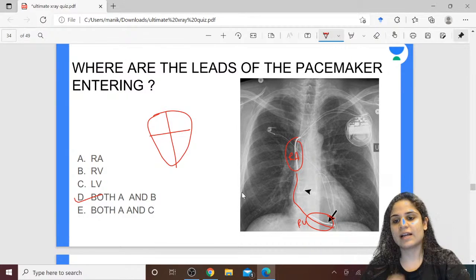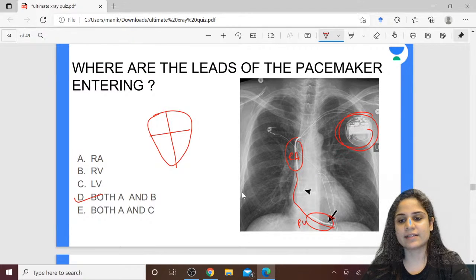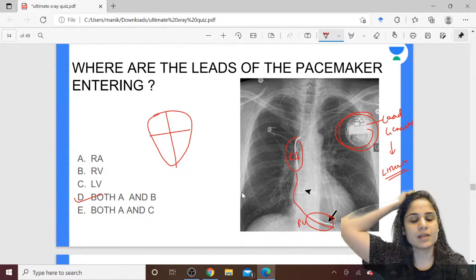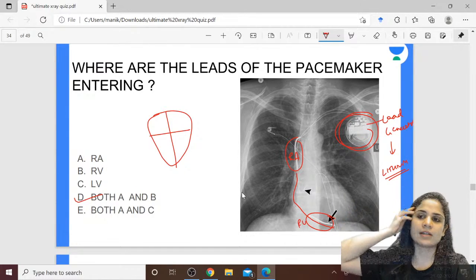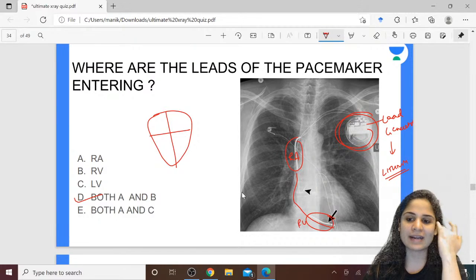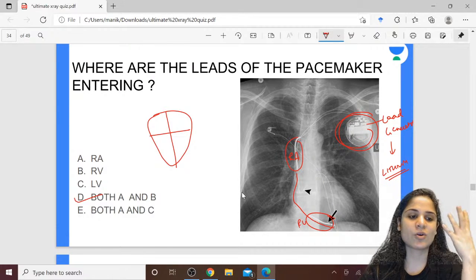Alright. So, and this is the lead generator. This is called the lead generator. That is the main box or the body of the pacemaker. Sometimes they ask what it is made up of. So just remember it is made up of lithium, so that it lasts for a long period of time. Because you can't have a pacemaker stop working if the battery is over, so you need something which has a long lasting battery.